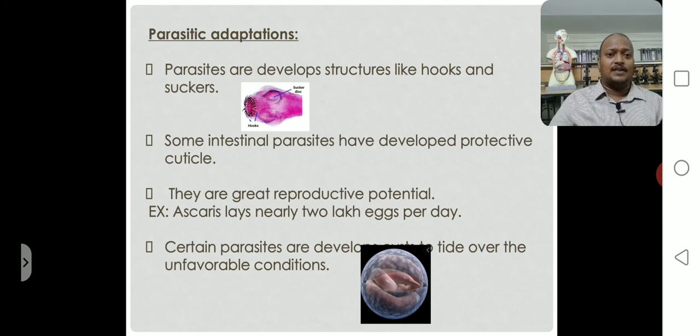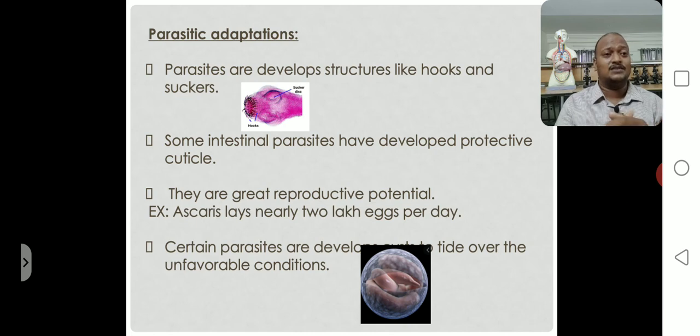Next, they have great reproductive potential. When a parasite enters the body and completes its life cycle, it increases its progeny, its offspring, through sexual and asexual reproductive stages. It does this within a short span only.